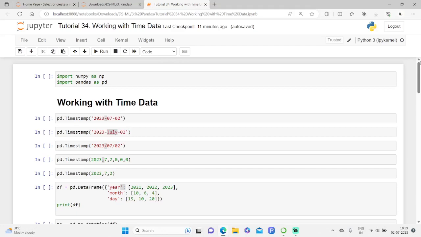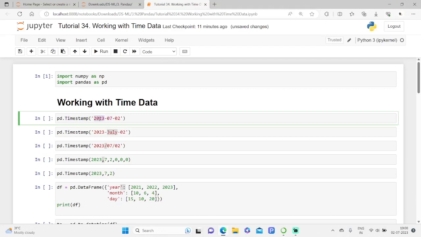Now let me write a series of examples for recognizing and converting dates with the Timestamp constructor. Kindly note it, dear friends. Here I have specified today's date, 02 July 2023.